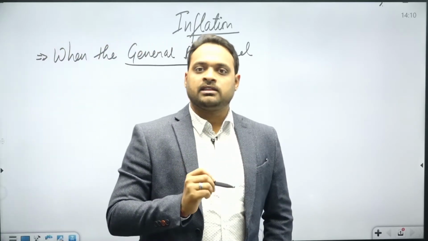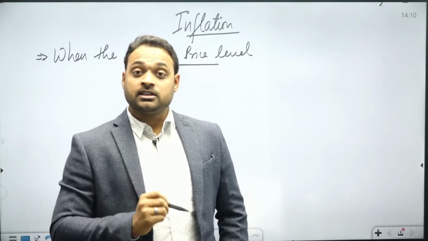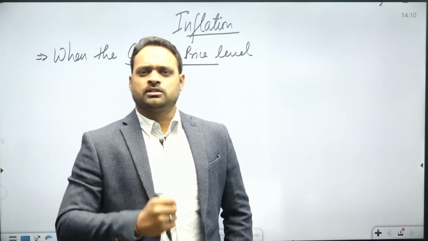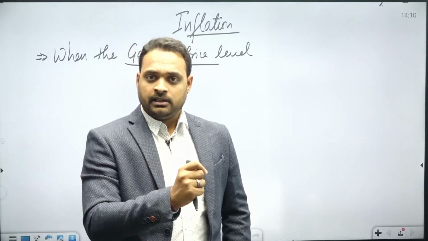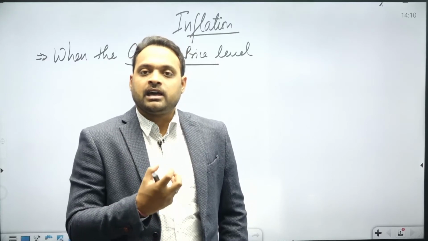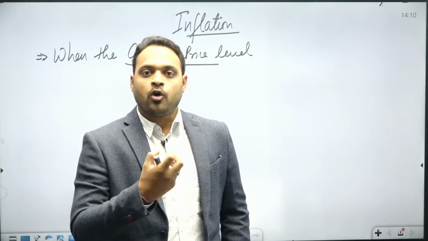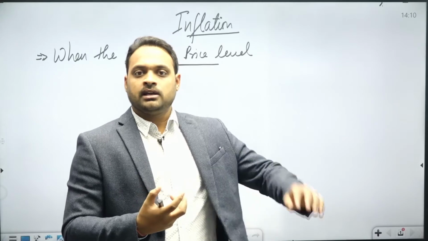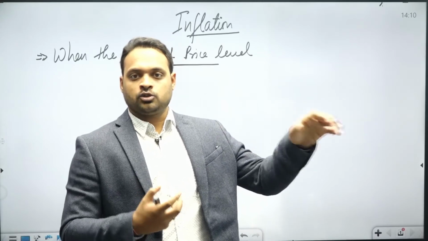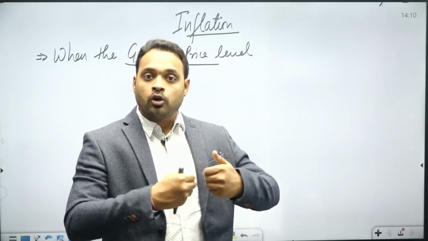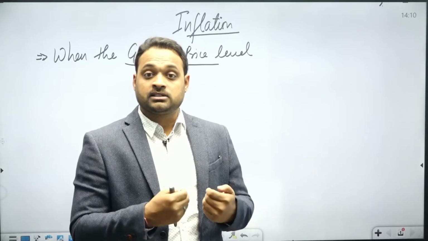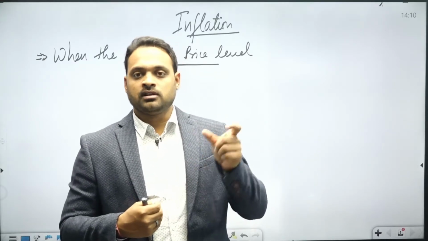General price level in the economy means the prices of all goods and services in the whole country, or we can say it is the average prices of all goods and services available in any nation. So the price of all goods and services in the economy is termed as the general price.